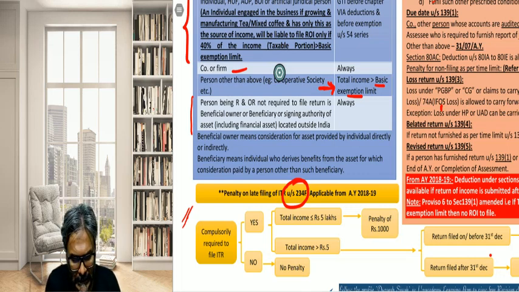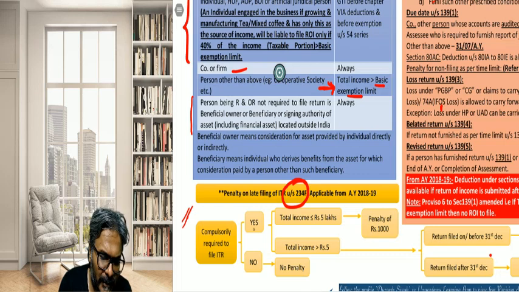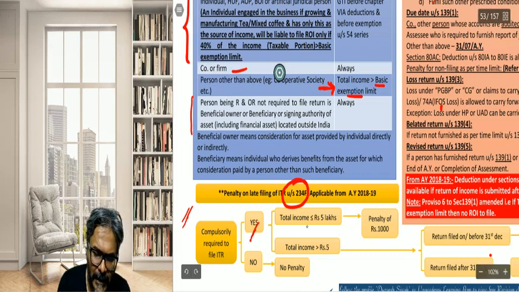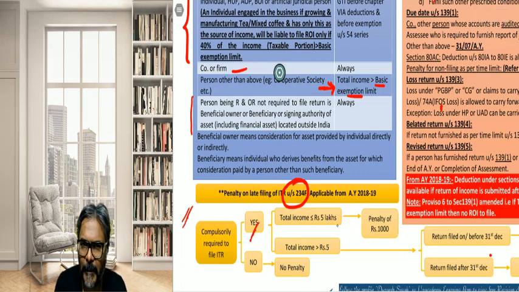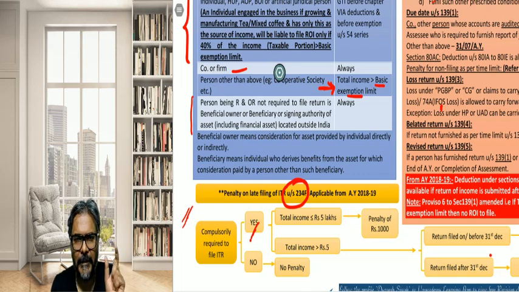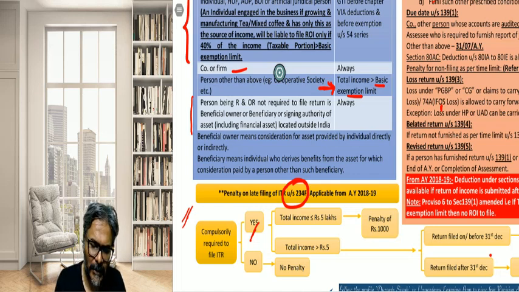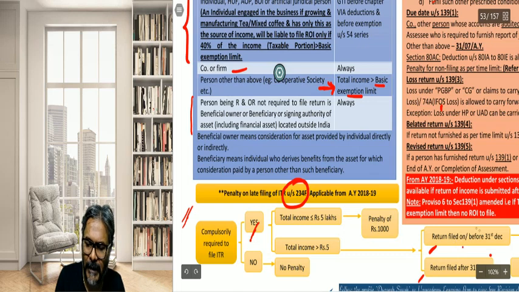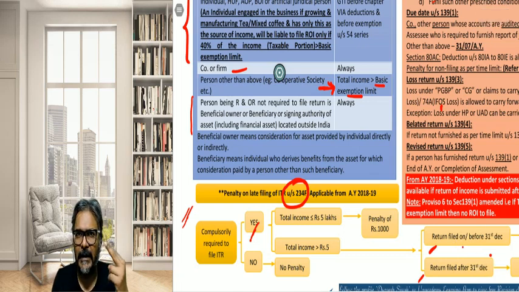So in this context, where there is a compulsory requirement to file the ROI, the penalty would depend upon how much the total income was. That will be the basis of imposition of penalty. Where the total income is up to rupees 5 lakhs, the maximum penalty that can be imposed is rupees 1000, whereas if the total income exceeds rupees 5 lakhs, then depending upon when you have filed the return, the penalty will vary.